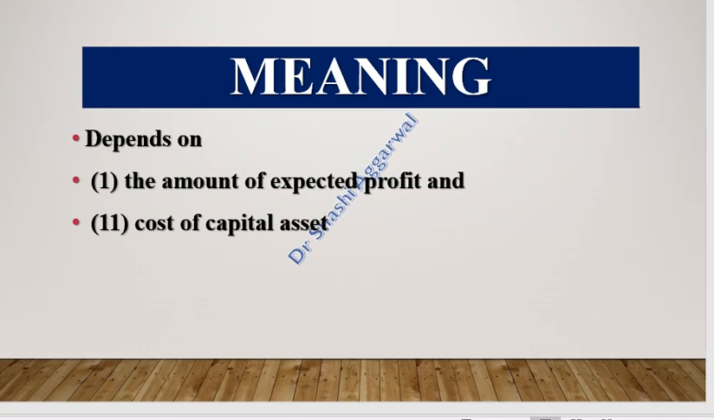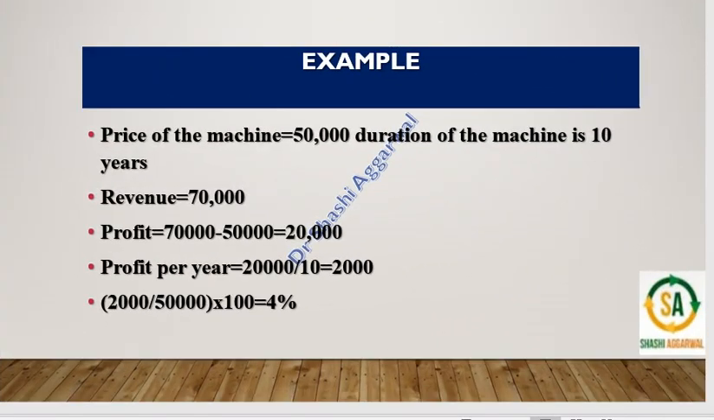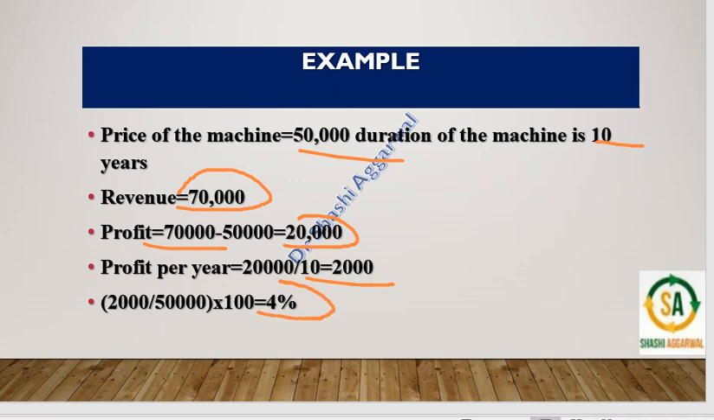Marginal efficiency of capital depends upon two things: the amount of expected profit and the cost of the capital asset. For example, the price of the machine is 50,000. The age of the machine is 10 years. Revenue during 10 years is 70,000. So net profit is 70,000 minus 50,000, that comes around 20,000. Profit per year is 20,000 divided by 10, it comes around 2,000 per year. 2,000 divided by 50,000 into 100, it comes around 4%.